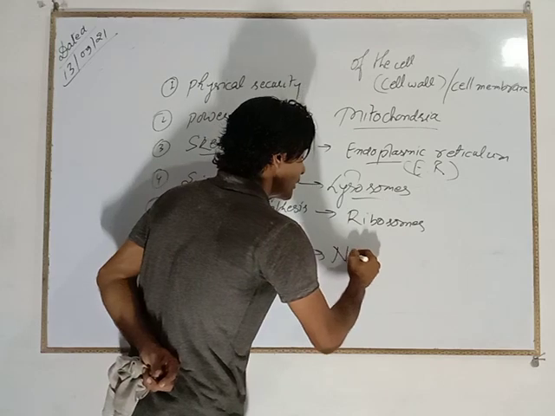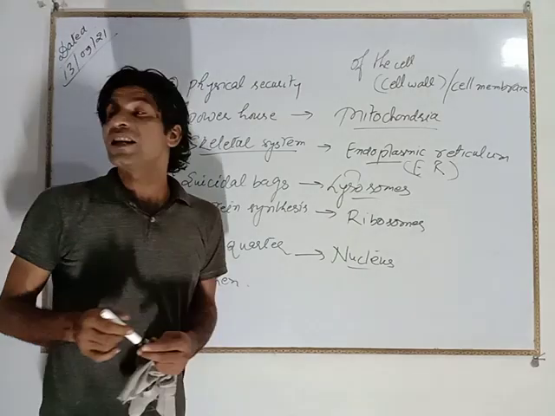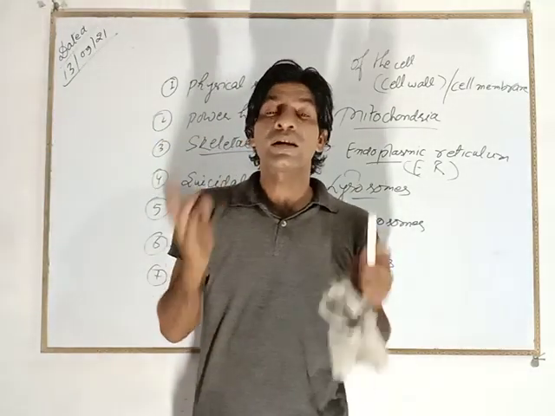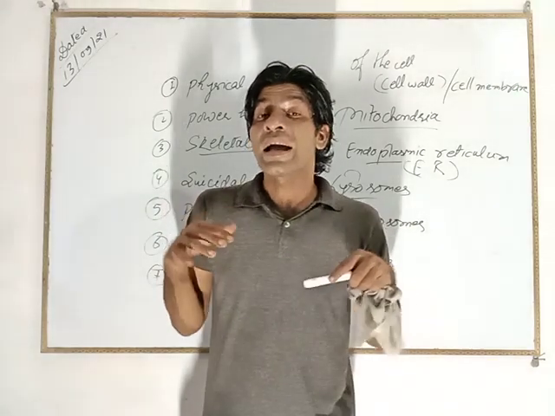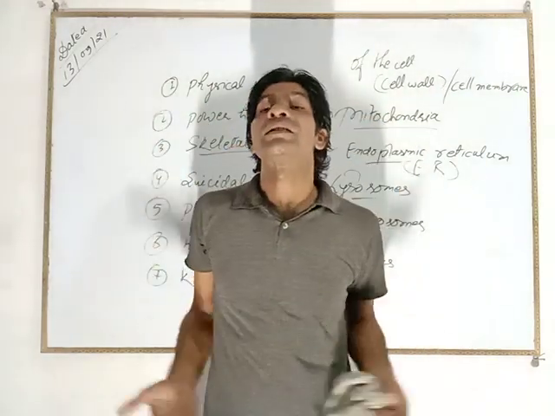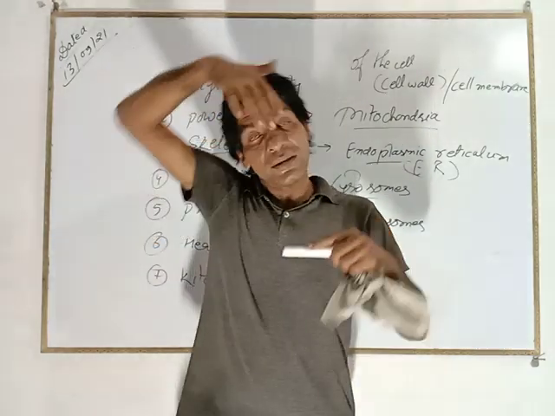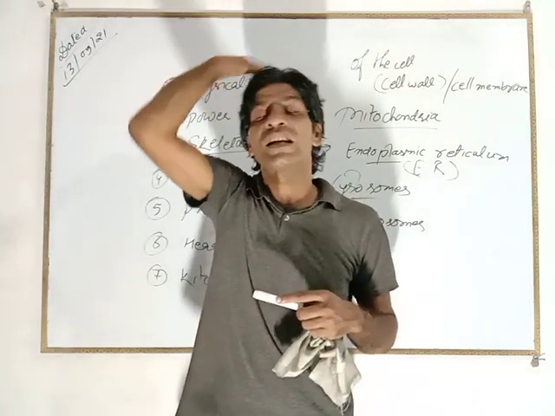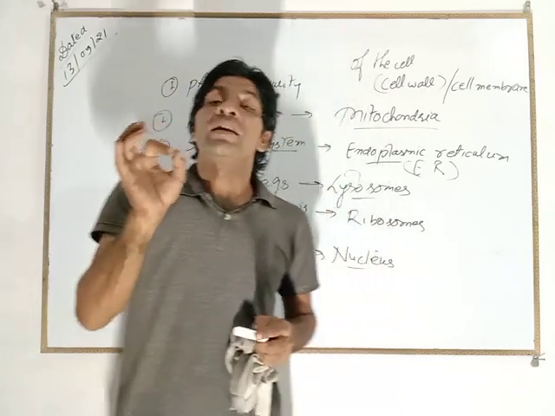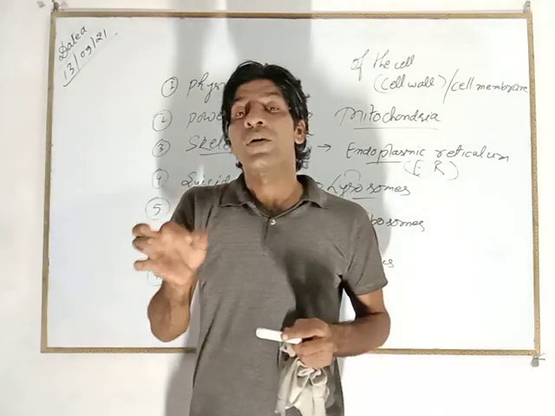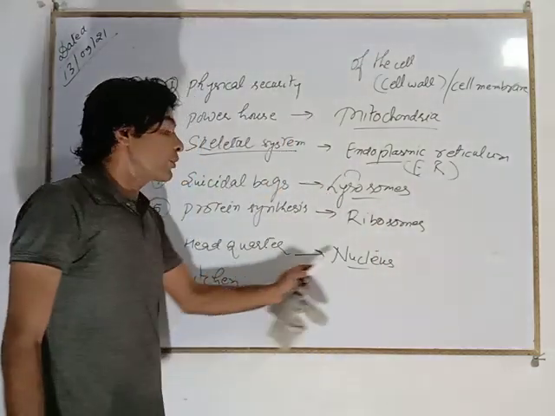Next, the headquarter of the cell, nucleus. The nucleus is known as the headquarter of the cell, right? It is because, as our central nervous system, peripheral nervous system and autonomic nervous system govern, control and coordinate all the activities of the body, of my life, inside our cranial sphere, just like the same in the nucleus, every activity of the cell is governed, controlled and coordinated. That's why the nucleus is known as the headquarter of the cell.